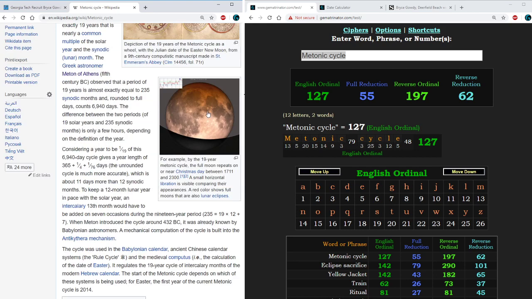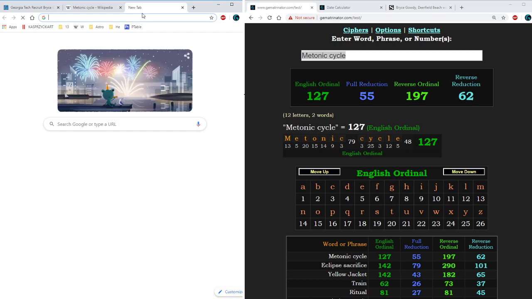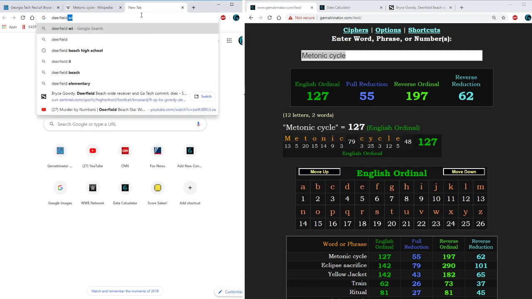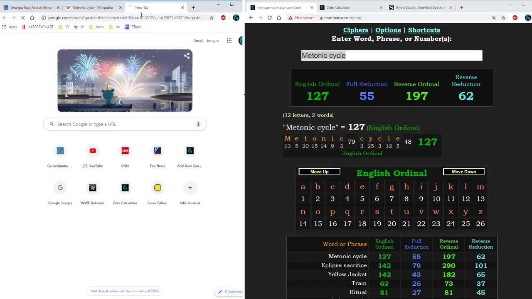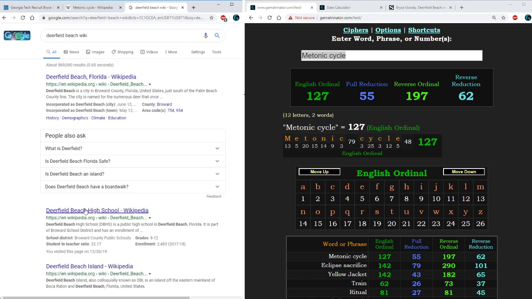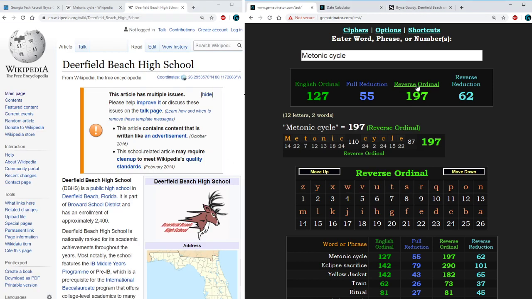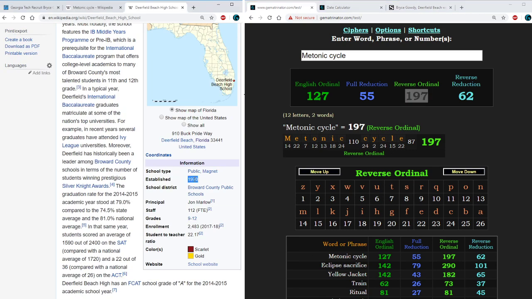And the reason I think we're getting such a wild Metonic cycle tribute on this date, first of all, the only number I didn't mention was 197 in the reverse order. Well, look at the year that Deerfield Beach High School, where Bryce Gowdy was a student, was established, 1970.